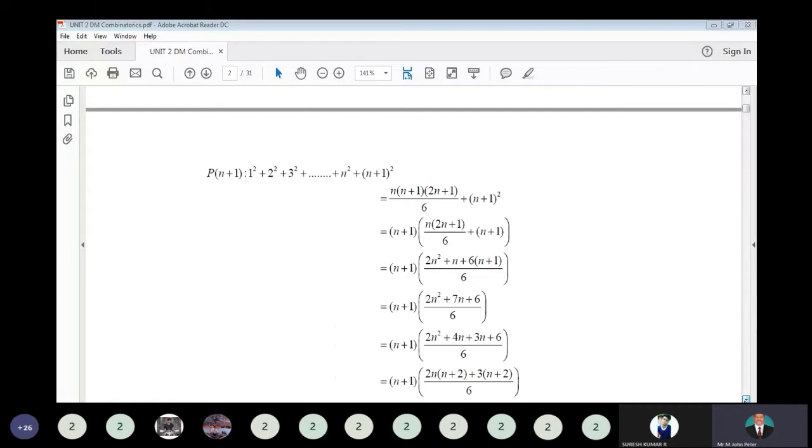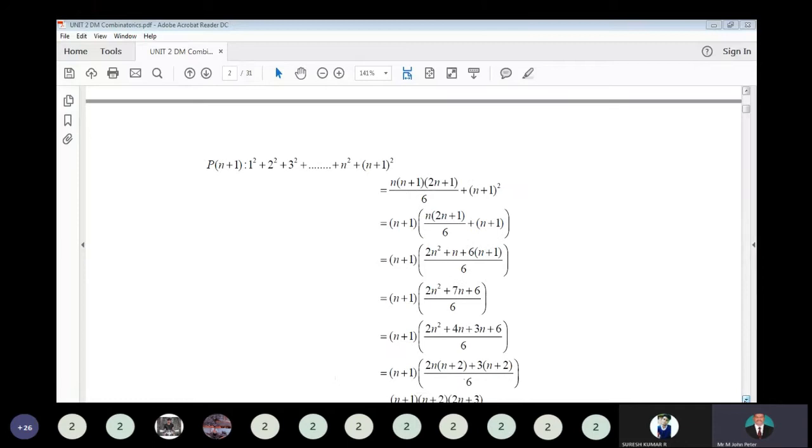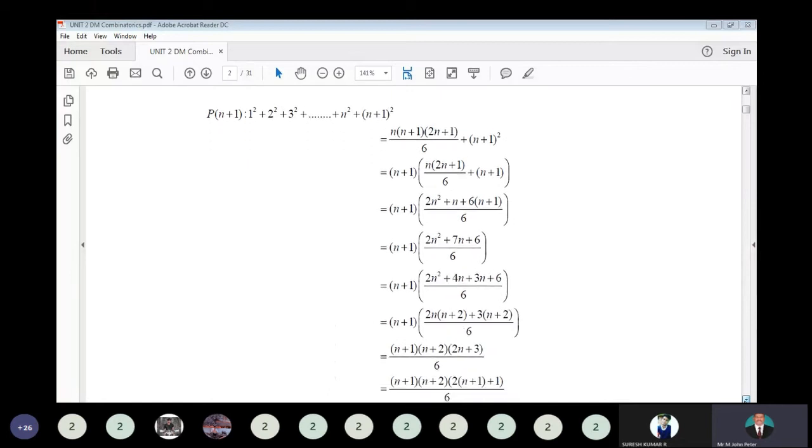So here take n plus 1 as a common factor, and the remaining terms are n into 2n plus 1 divided by 6, plus n plus 1. So inside the bracket take LCM as 6. Multiply the separate term by 6, you will get 2n square plus n plus 6 into n plus 1 whole divided by 6. So you will get 2n square plus 7n plus 6 whole divided by 6.